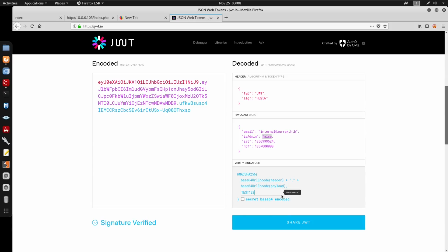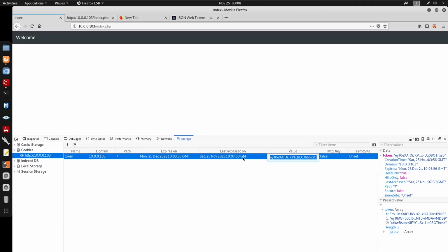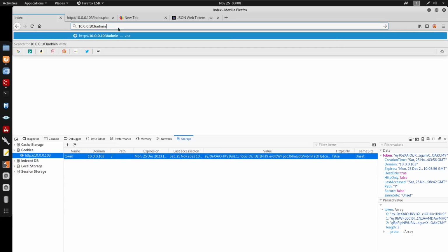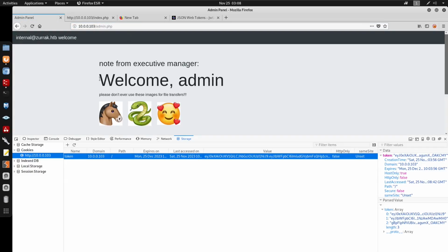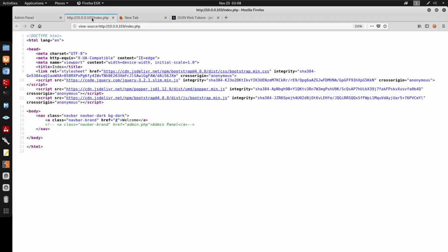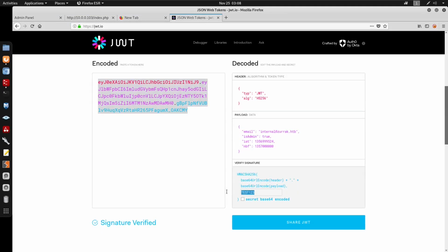And since we do have the secret for the token, we can put isAdmin as true now. So now we're allowed to edit the payload data. If we put this into the value here, put that in there, we refresh this, we go to admin.php, where we do get a welcome admin, since we're able to crack the encoding for the token and get this test123 password, which is the secret. From there we can change this to admin true, right?